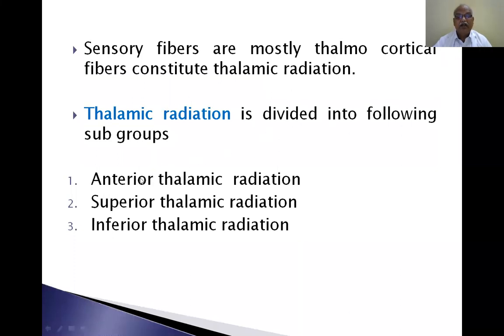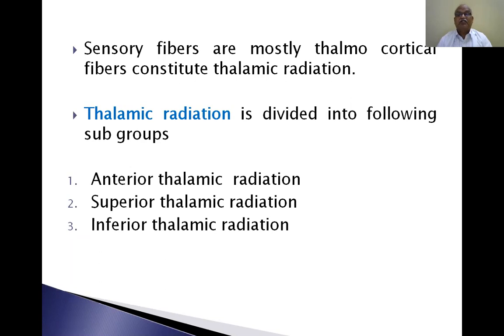They are divided into anterior thalamic radiation, superior thalamic radiation, inferior thalamic radiation, and posterior thalamic radiation. Anterior thalamic radiation goes to the frontal lobe. Posterior thalamic radiation goes to the occipital lobe that is present posteriorly. Superior thalamic radiation goes to the parietal lobe. Inferior thalamic radiation goes to the temporal lobe.